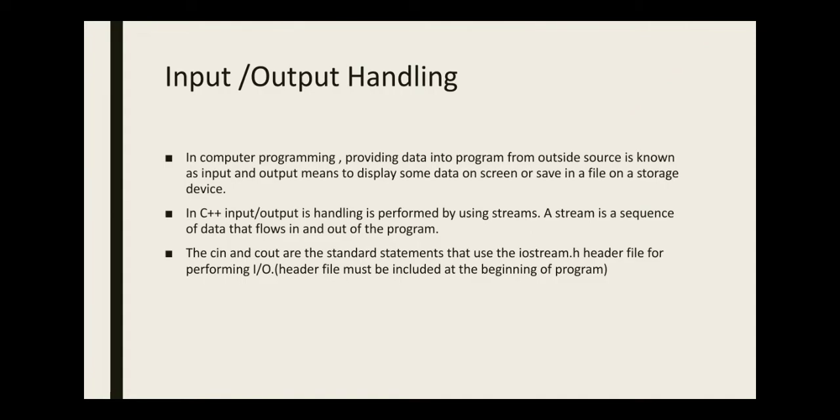In C++, input and output handling is performed by using streams. What is a stream? A stream is a sequence of data that flows in and out of the program. The cin and cout are the standard statements that we use in a C++ program, and which header file is used? The iostream.h header file is used for these statements. The header file must be included at the beginning of the program.